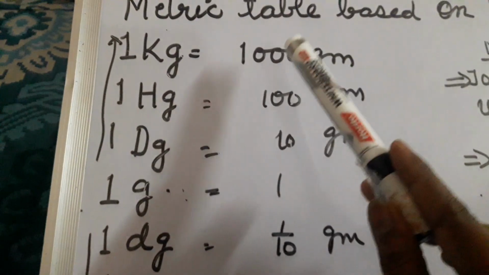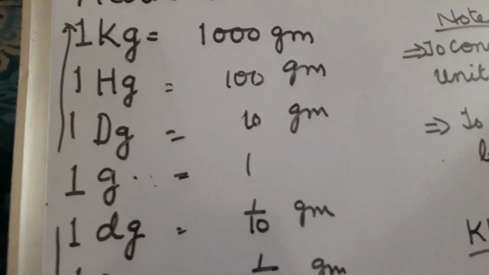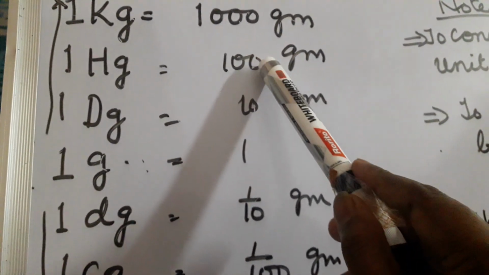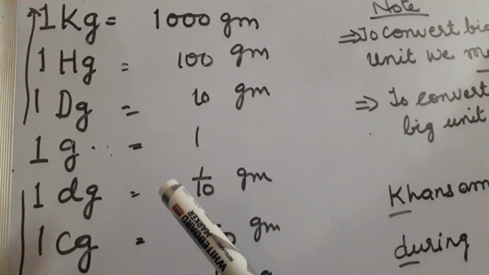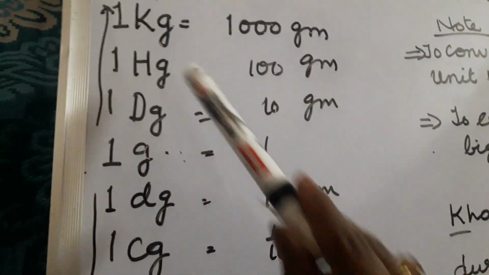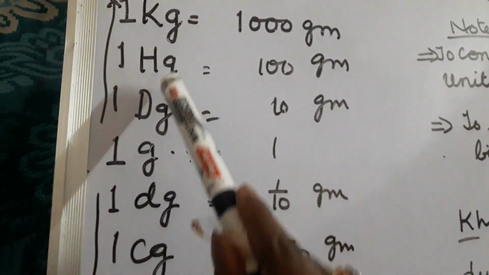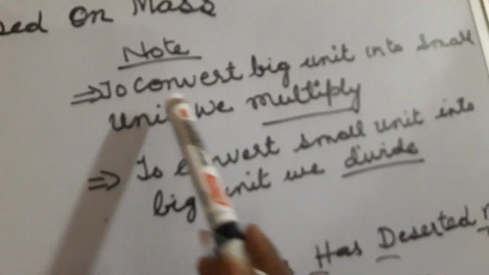And I also told you about this, children. The unit which is at the upper side is always bigger. Just see, here 2 units are written, kilogram and hectogram. This is the big unit, and this is the smaller one because it is written below. This is the same revision we did yesterday; we have done it today also. Everything is the same. Only in the place of meter, gram is there; the rest is the same. So the rule is also the same.